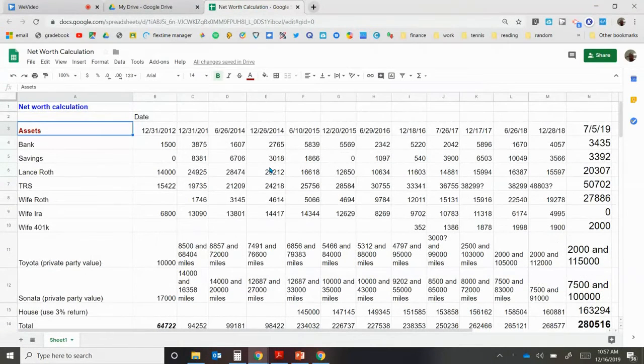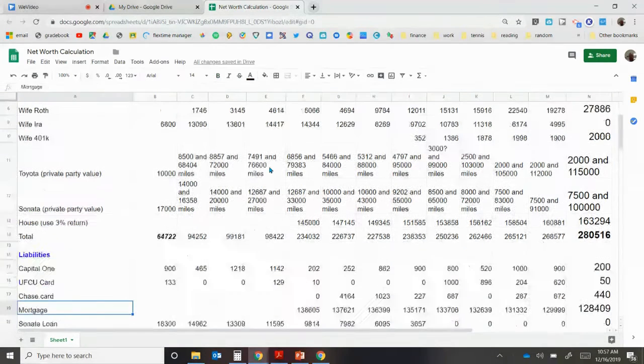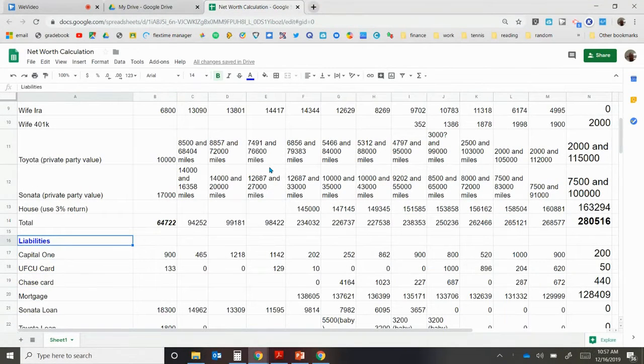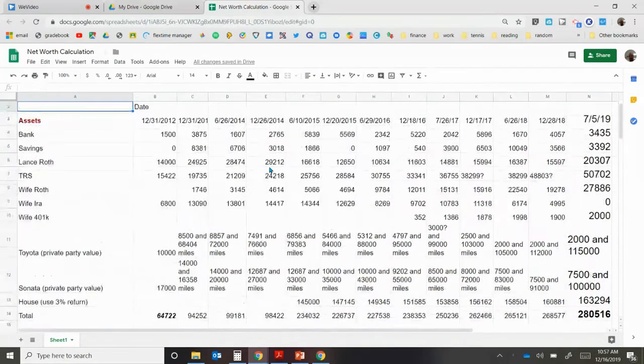Assets are essentially things that if you sold it or if you got rid of it, it would give you cash in your pocket right now. Liabilities are stuff that you might owe to someone else, and obviously negative. To find your net worth, all you got to do is you take your assets and you subtract your liabilities.